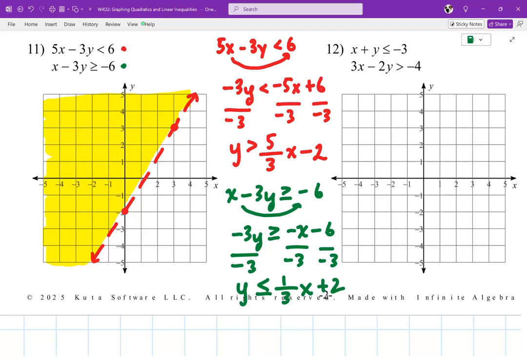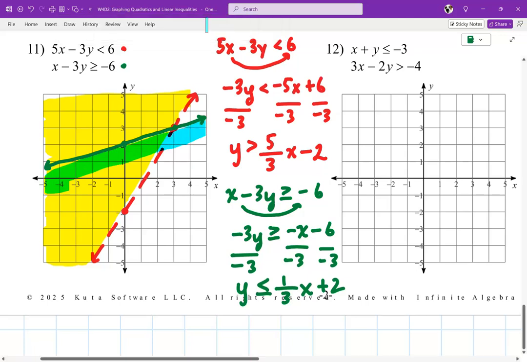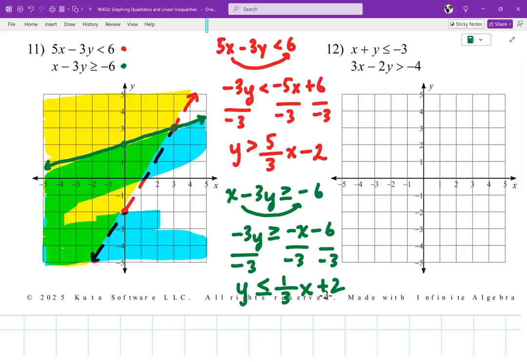So now let me go ahead and draw that. I'm going to go to positive 2. I'm going to put a dot right there. 1 up, 3 over. That's right here. It's less than or equal to, so it's a solid line. And less than or equal to means shade below, right? Shade below the line. So here we go. And I'm just going to finish coloring everything underneath. But remember, since I'm using highlighters, the green color that shows up, those are my solutions. And that's it. This is what you guys have for homework today.